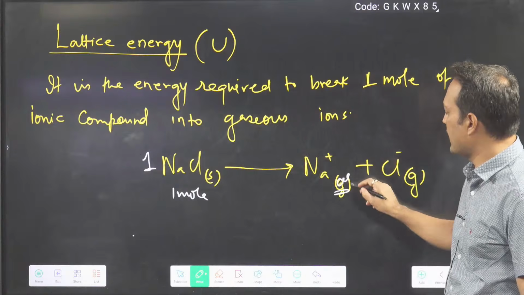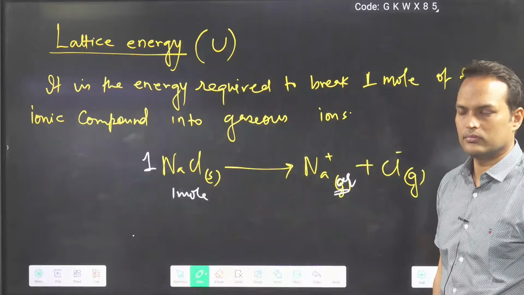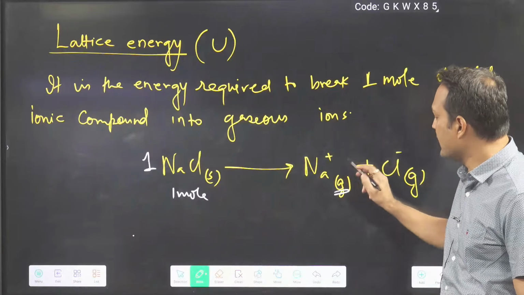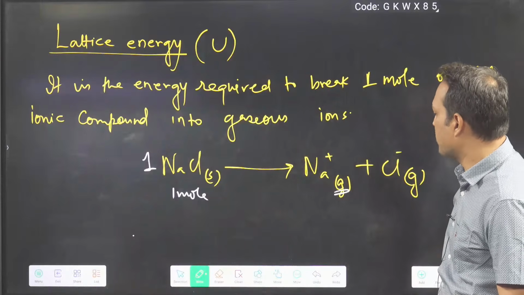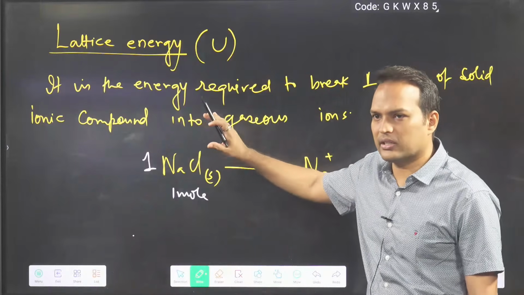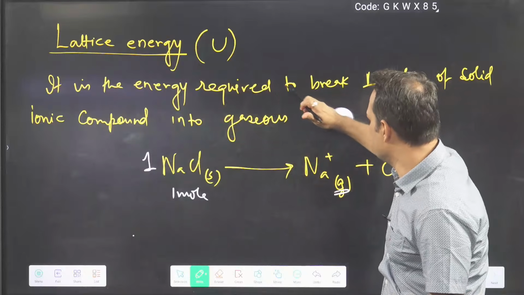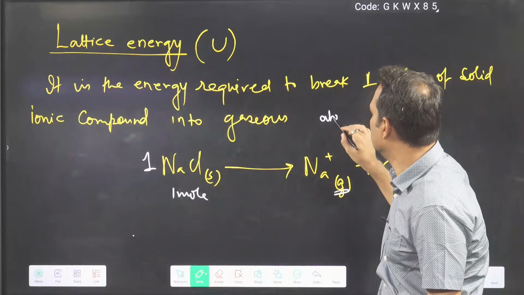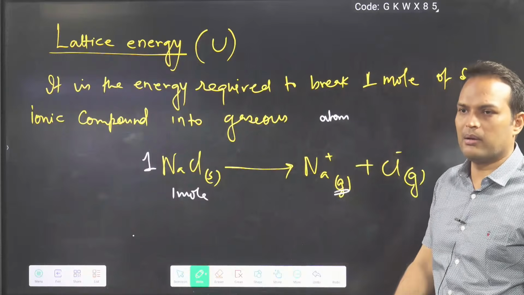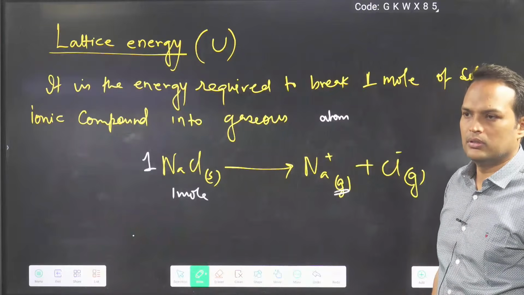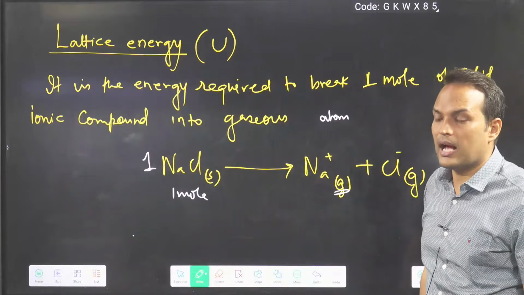If you write aqueous, wrong. If you write atom, slowly see how they will trap you. They will write everything correct, and at the end they will write atom. Gone. Wrong. Gaseous ions.